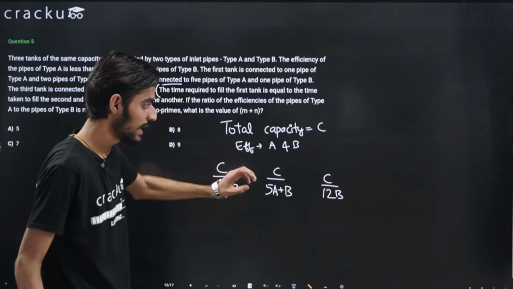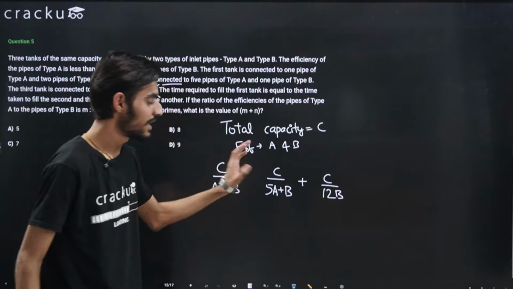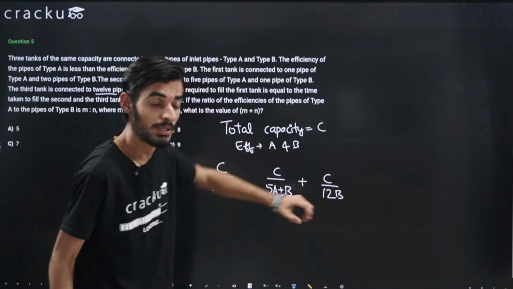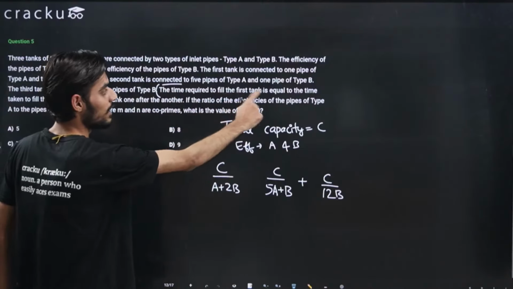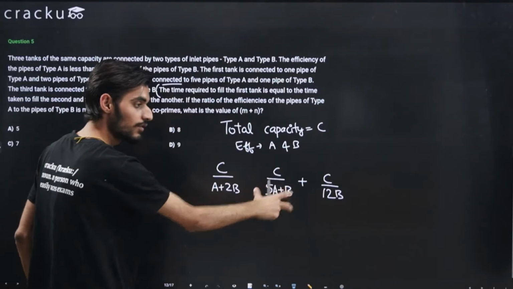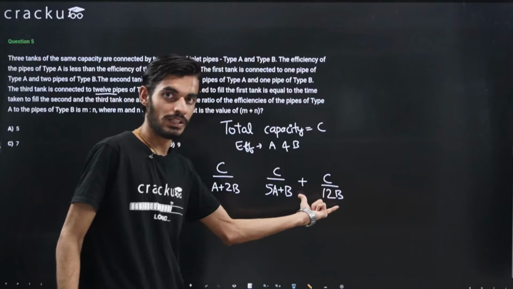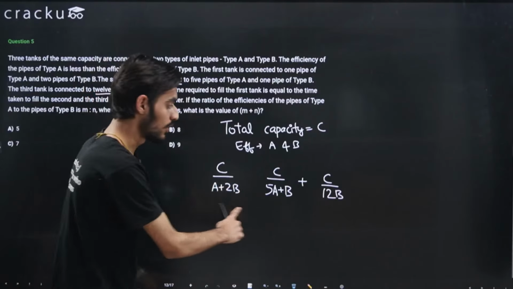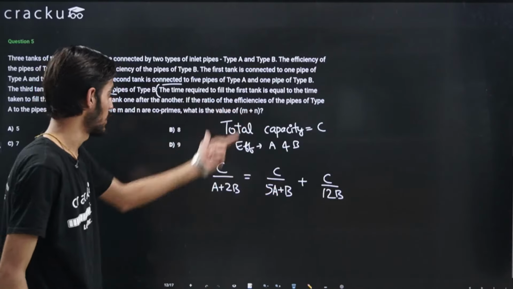So the total time taken will be the summation of these two, and that is equal to the time taken by the first tank to fill. So this is the basic equation that we can frame using the conditions.